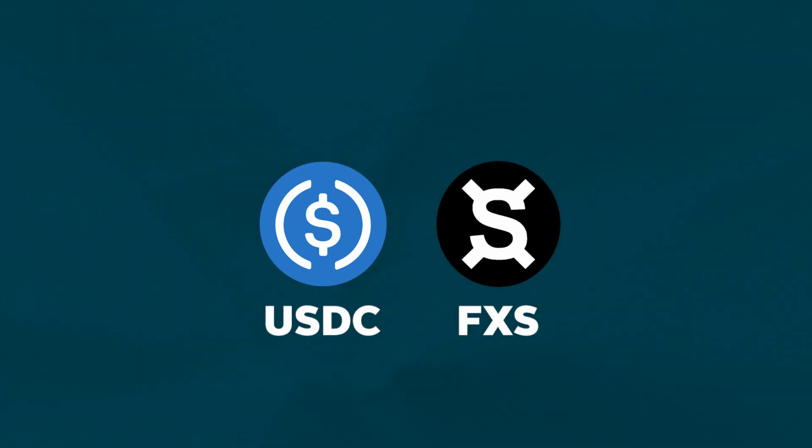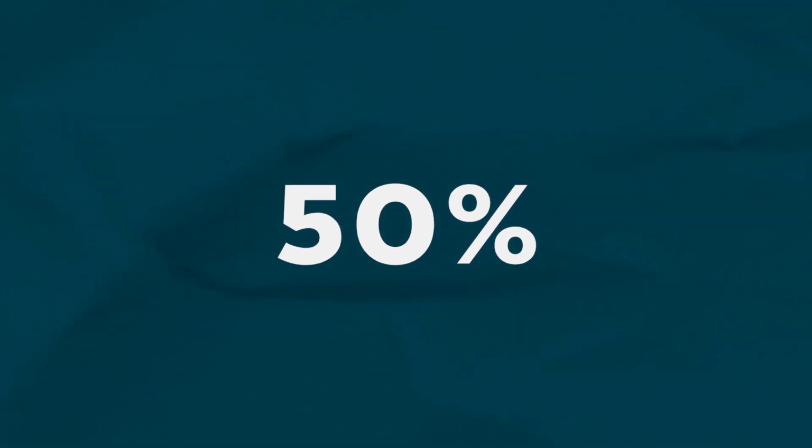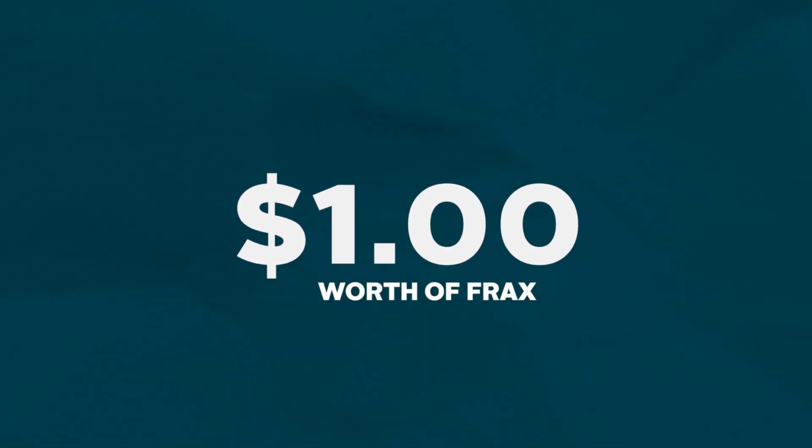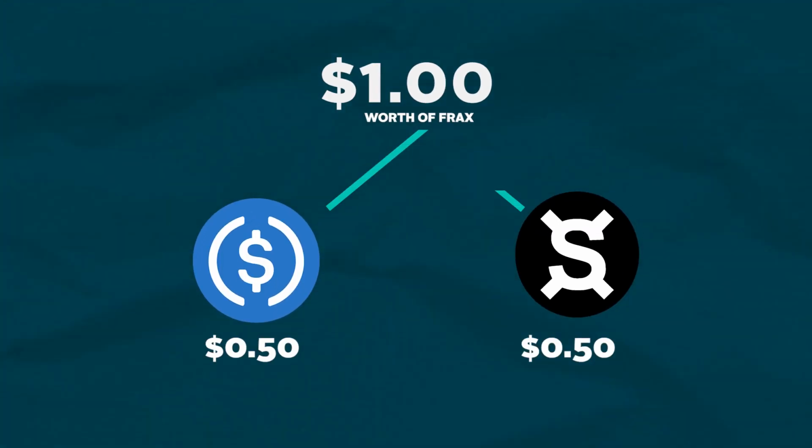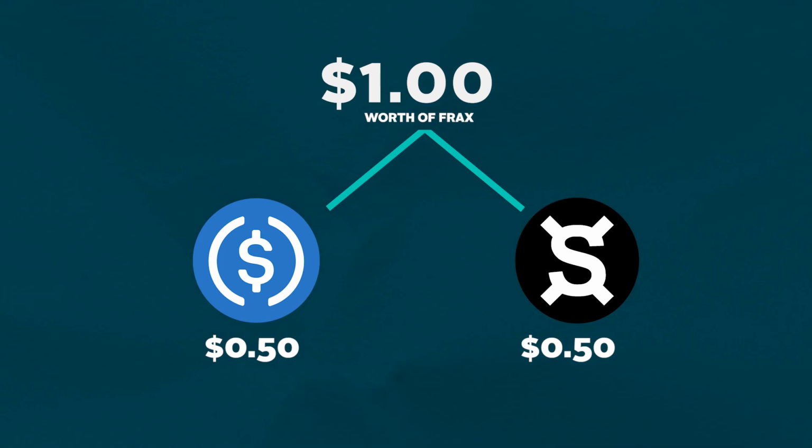So let's take a practical example of how the stablecoin is minted and how its peg is maintained. Frax USD can be minted by supplying collateral tokens like USDC and the protocol's native token, FXS. For instance, a 50% collateral ratio means that we can mint $1 worth of Frax by providing 50 cents of USDC and 50 cents worth of FXS.